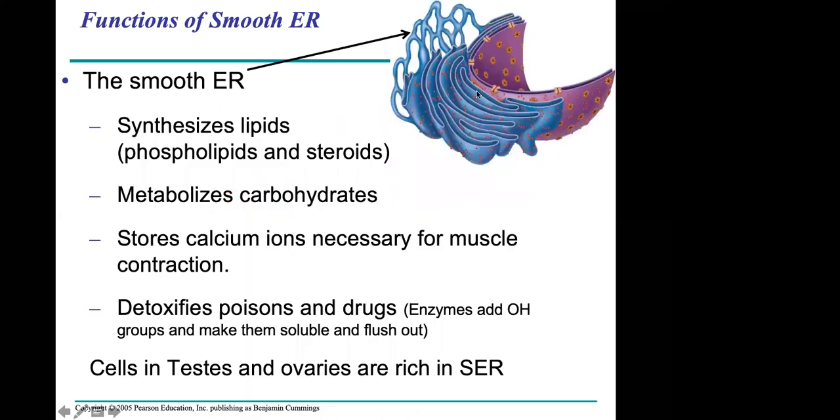Coming to the smooth endoplasmic reticulum, it is called smooth first of all because it does not have ribosomes on its surface. It is made of a network of membrane tubes, as you can see. Smooth endoplasmic reticulum metabolizes carbohydrates, stores calcium for muscle contraction, detoxifies, and synthesizes all kinds of lipids. By the way, your estrogen, testosterone, all these hormones are made in the smooth endoplasmic reticulum, guys.